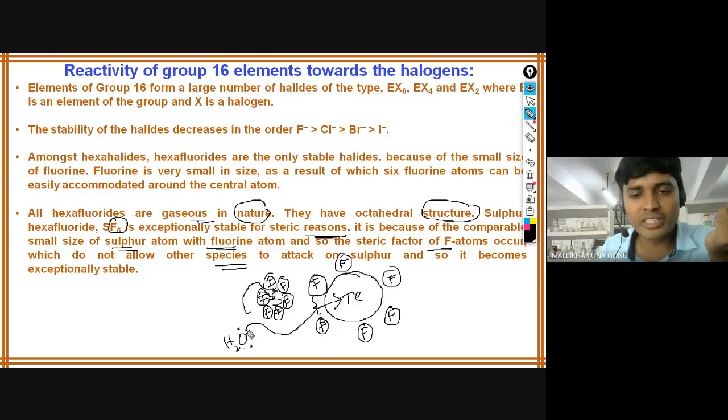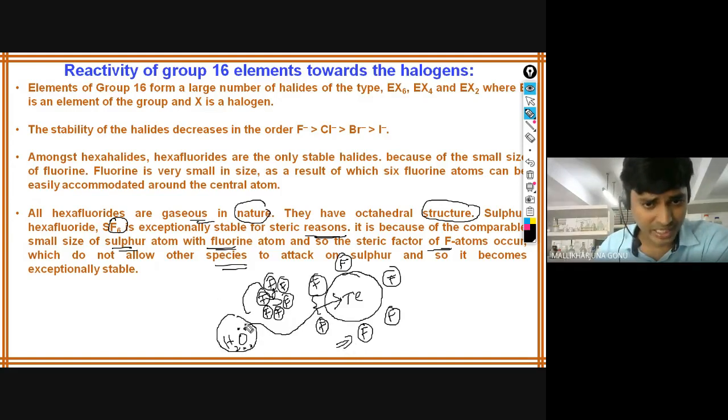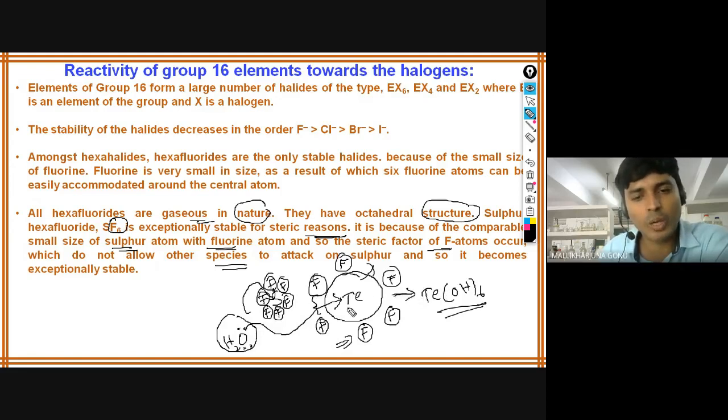A nucleophile is something which can donate a lone pair of electrons. These are neutral nucleophiles which can give a lone pair of electrons. If water goes and attacks, that is called the hydrolysis of TeF6. Because we are adding water, it forms, for example, Te(OH)6, just hypothetical, not stable. If this type of compound forms, we say hydrolysis has been done to TeF6 because a water molecule went and attacked there. This case doesn't happen here.